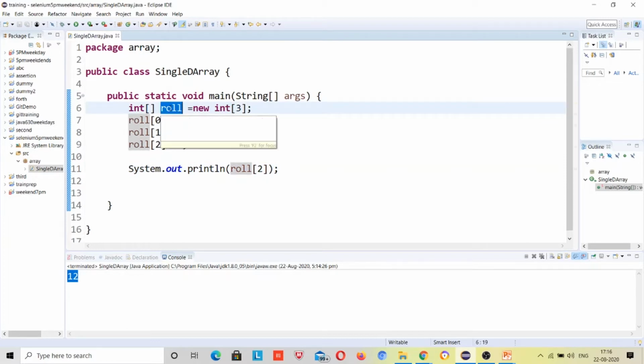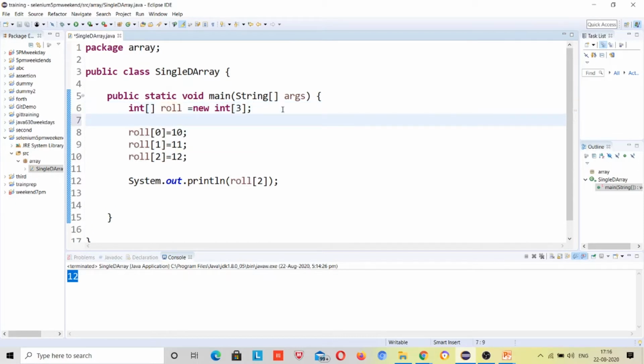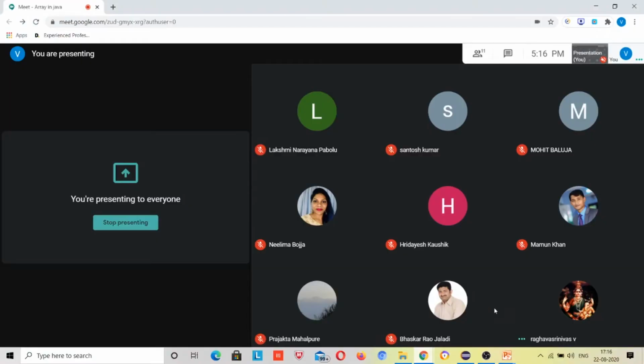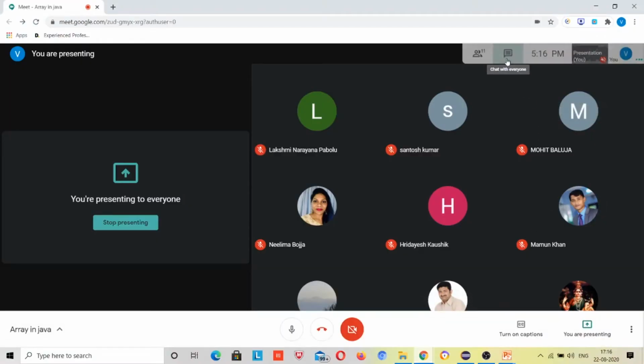You can type it in your chat box as well so that I can understand what you are trying to say.